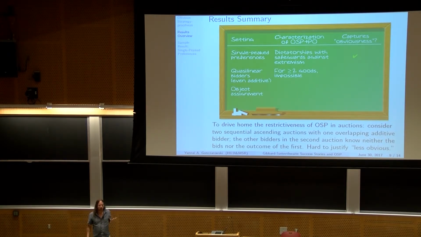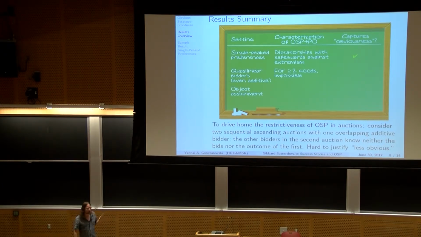In that case, you would imagine that for each auction by itself, it's an ascending auction, and it's obviously strategy proof to drop when the counter reaches my value, so I would argue that colloquially, the two auctions together are also obviously strategy proof.